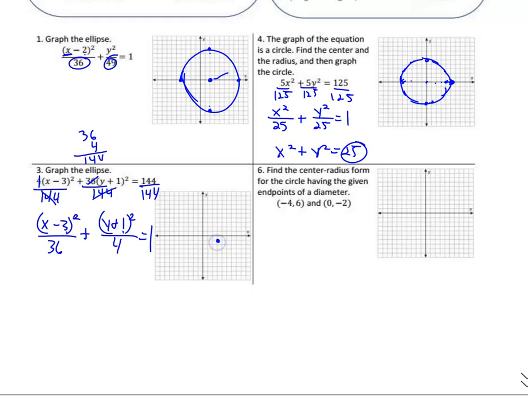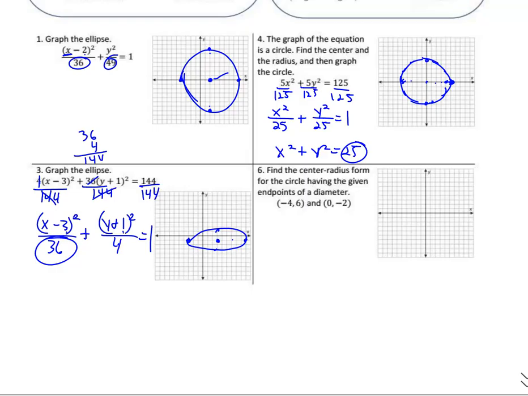There's the center. Under the x goes 6 left and right. So 6, 1, 2, 3, 4, 5, 6. And up and down, the square root of that, up and down 2. 1, 2, 1, 2. And then we draw our oval. There is our ellipse.